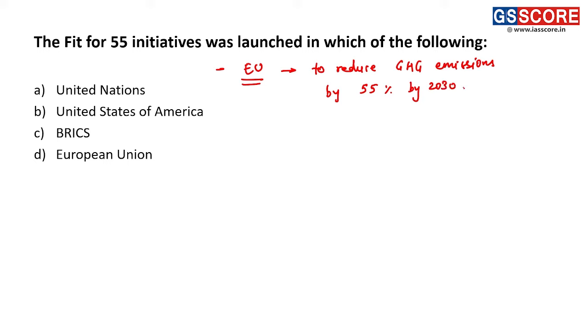By 2030, they will be trying to reduce the emissions by 55%. And that is the Fit for 55 initiative launched by the European Union. And that's why the answer is D.